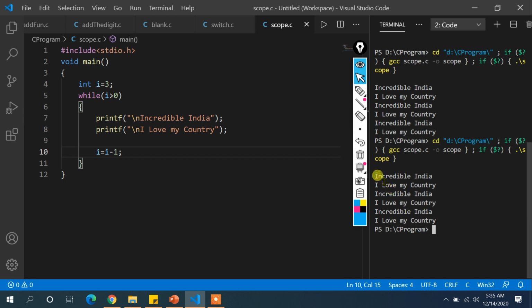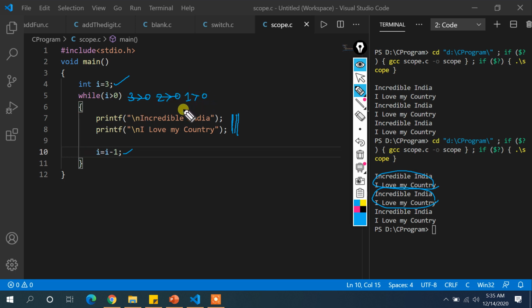You can notice the output is the same. So how is it done? If you notice, initially i is initialized to 3, which is executed only once. Then 3 greater than 0, condition satisfied. These two lines get executed and we will get the output somewhere here. Then i will be decremented to 2, and 2 is greater than 0, the condition is again satisfied. These two lines get executed again. Finally, i will be decremented to 1.